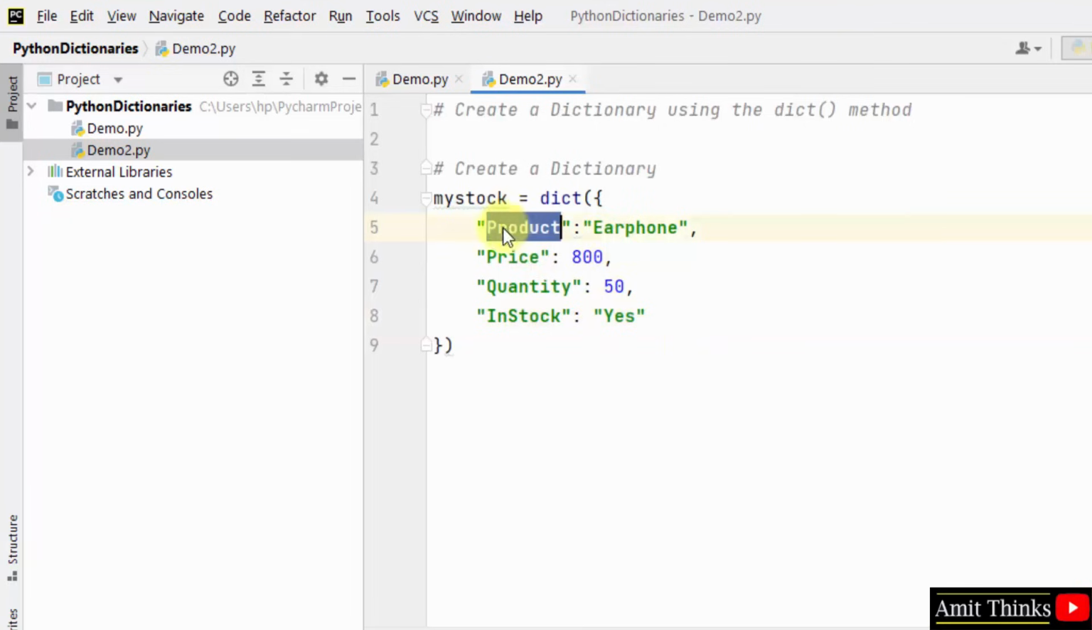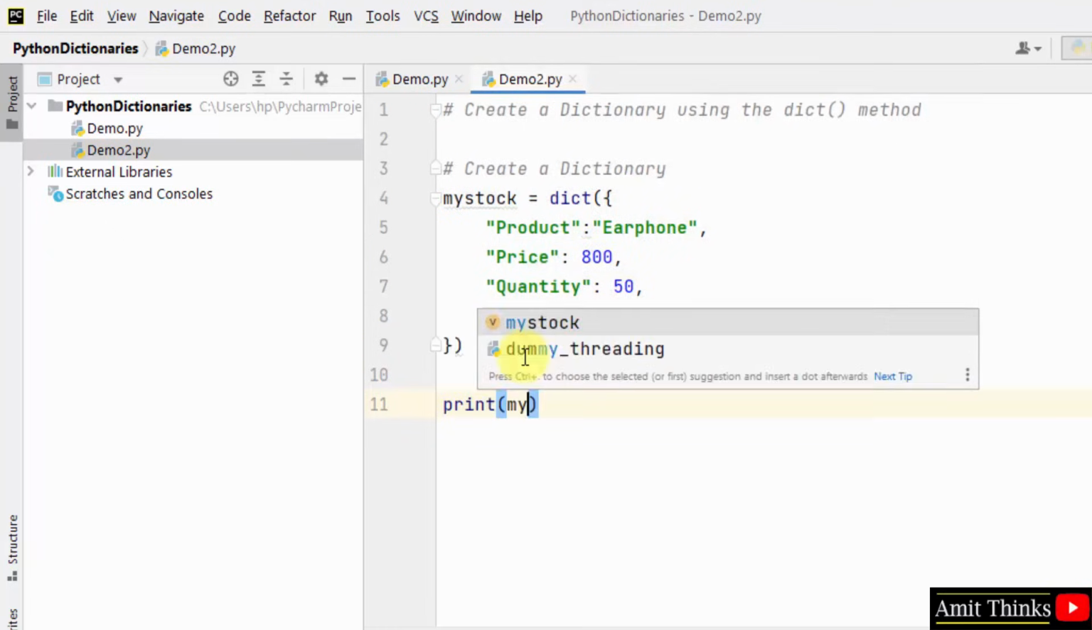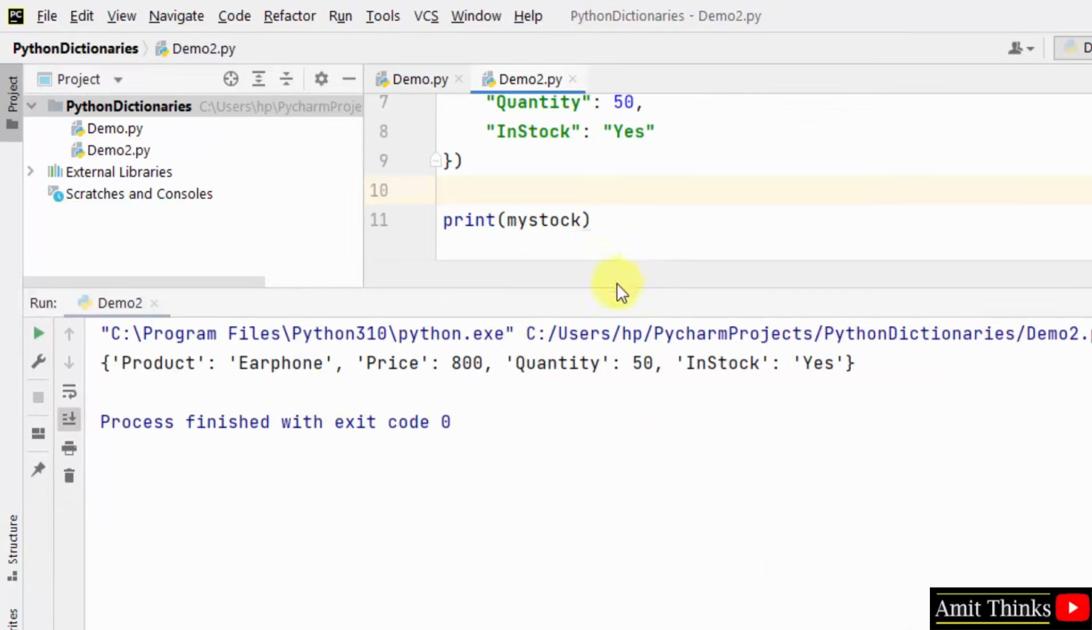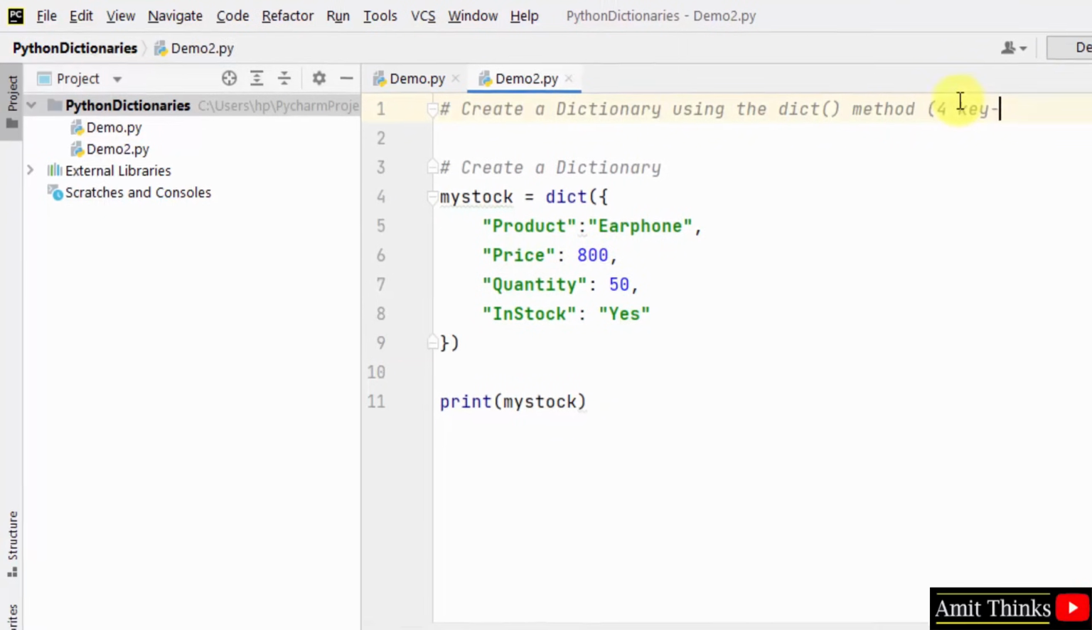So we added here product, price, quantity, in stock. Whatever you have on the left of the colon is your key, and on the right we have values. Now let us print it using the same my stock. Print the dictionary, right click and run, and here you can see we successfully printed our key value pair using the dict method. So we have our 4 key value pairs ready for our dictionary.